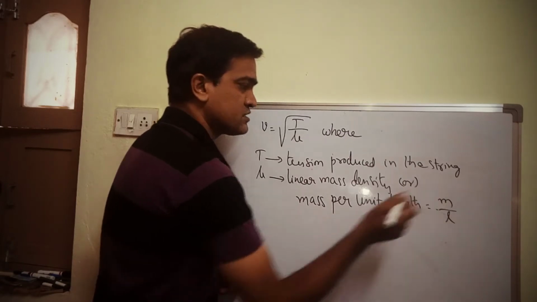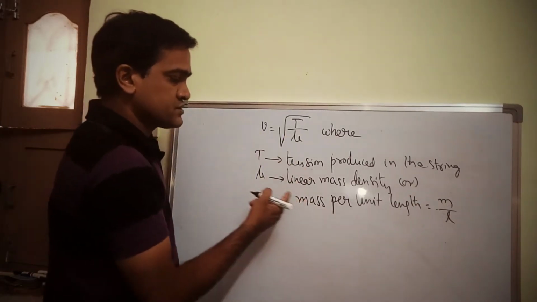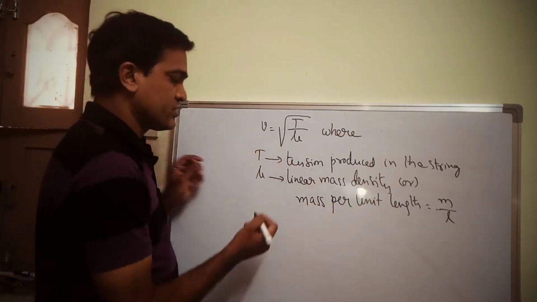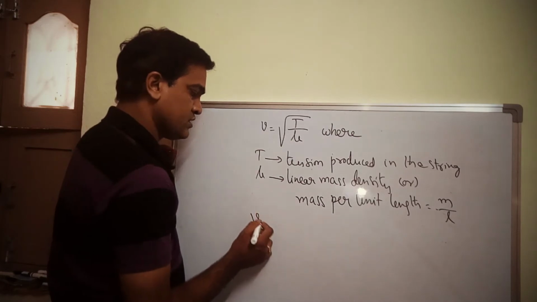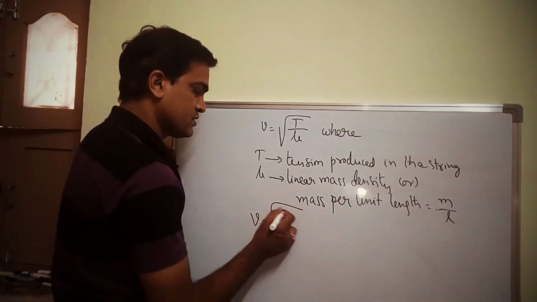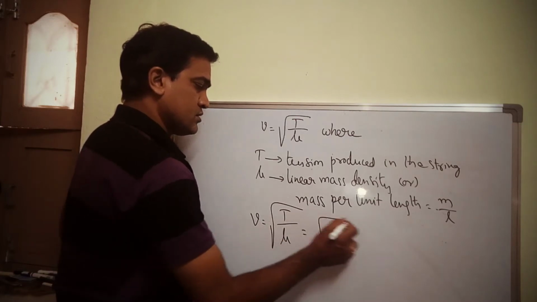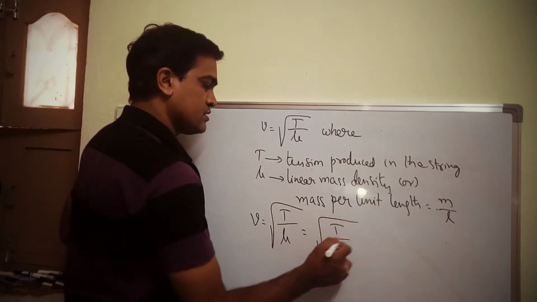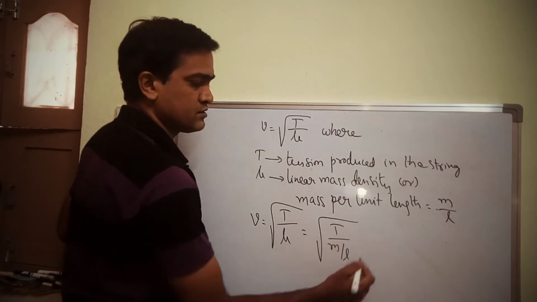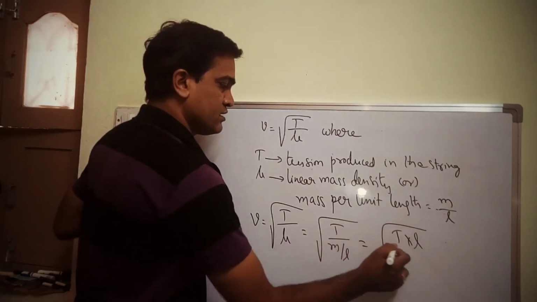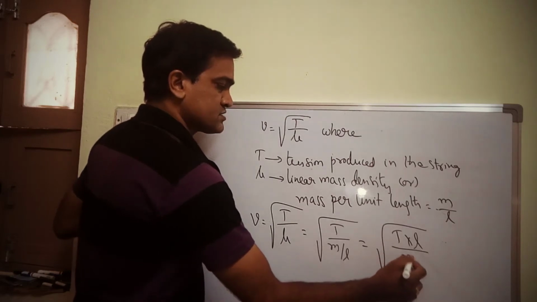And I will write the other formula as well. If I substitute mu as m by L in the above expression, let us see what we will get. V is equal to square root of T upon mu, which is nothing but root over T by m by L. So this can be written as T into L by mass.